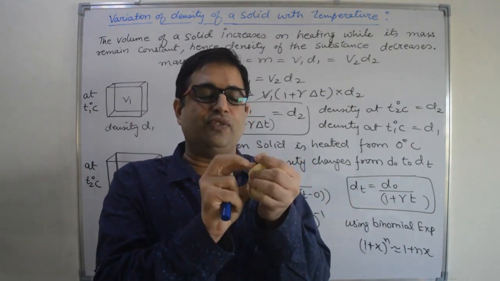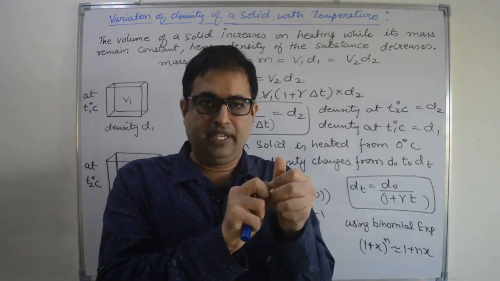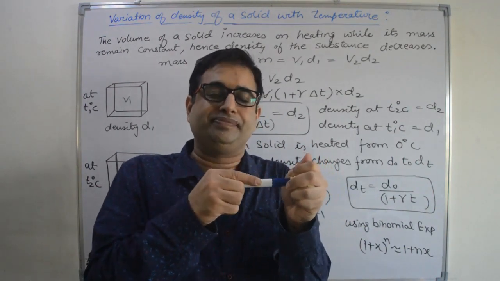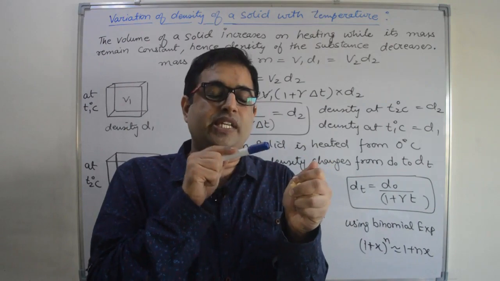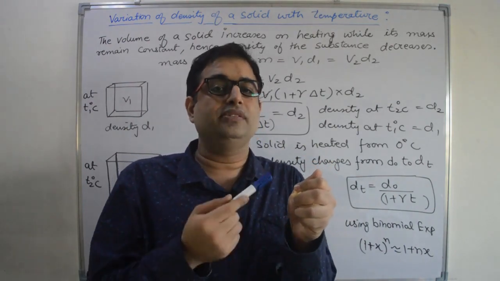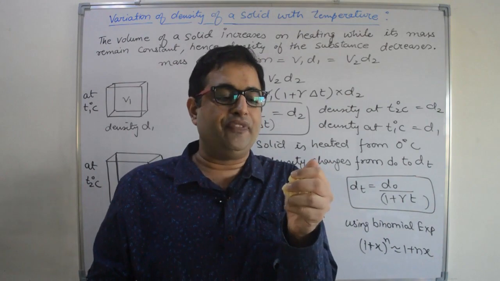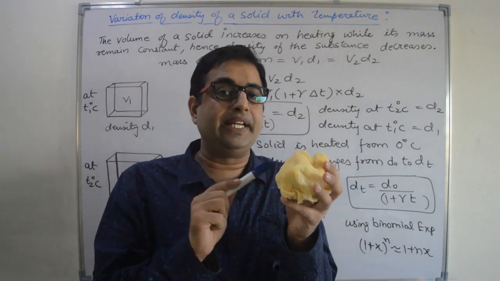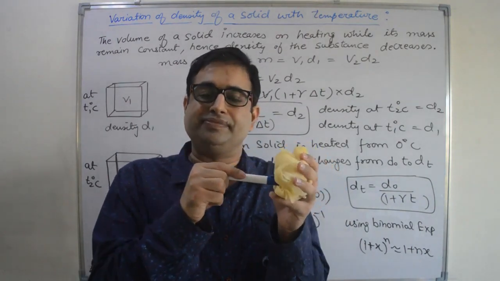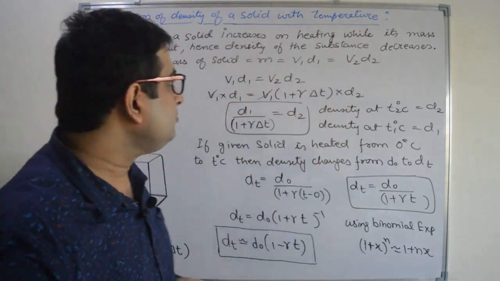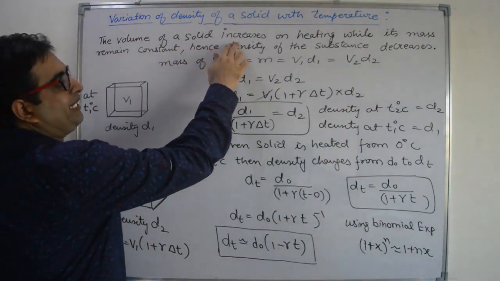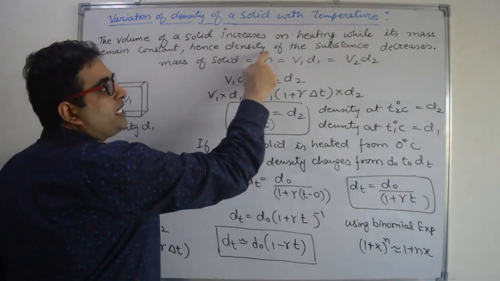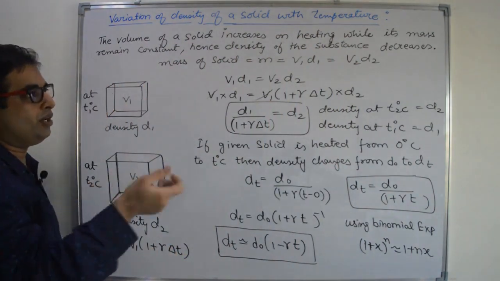As we decrease the volume of this body, mass is the same. Now we are decreasing the volume of this body. Now it is difficult to press it. Right? Because the density of the same sponge is more as compared to the previous case. If we increase the volume, mass is the same, density decreases and we can easily press it. So volume of the solid increases on heating while its mass remains constant. Hence density of the substance decreases, already discussed.